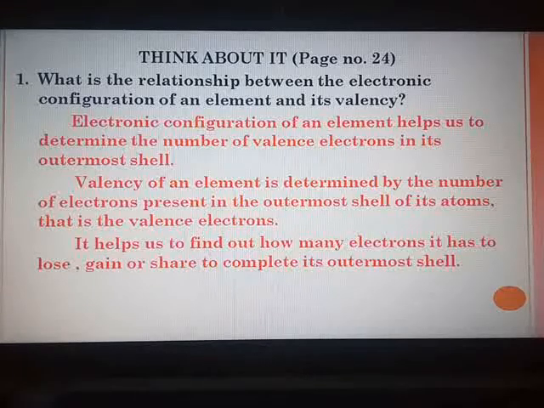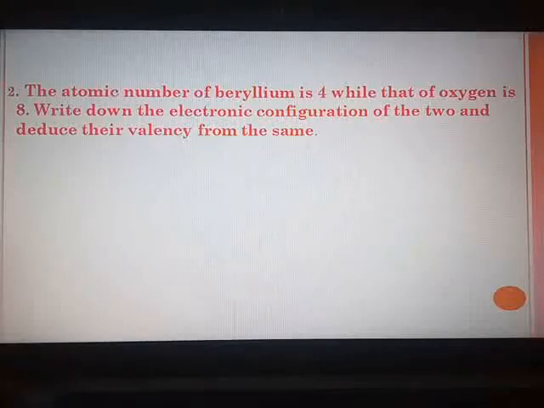From the electronic configuration of any element, you come to know how many valence electrons are present, how many it has to lose, share or gain to attain stability. I hope you have followed the answer. Here you can write in your own words by using the concept, the logic from the chapter. The last activity for today is on the same page, Think About It.